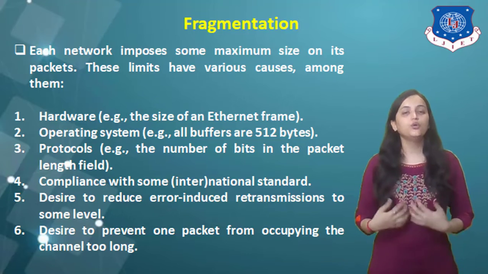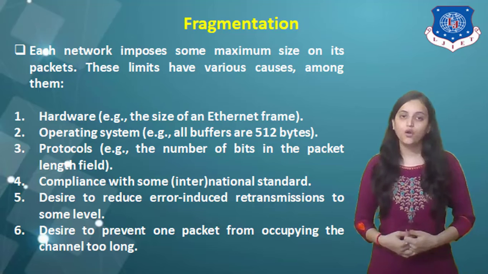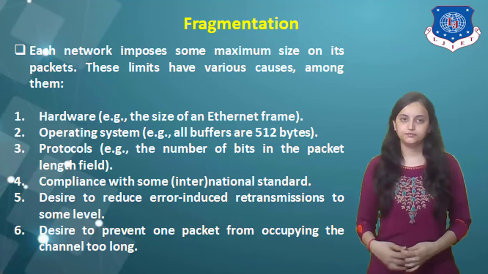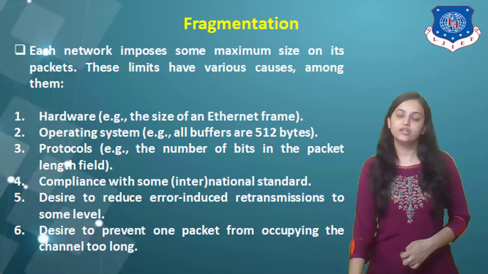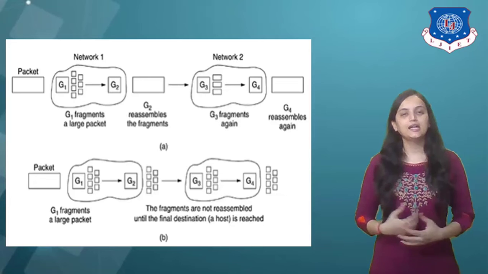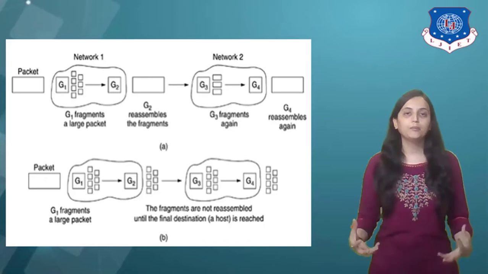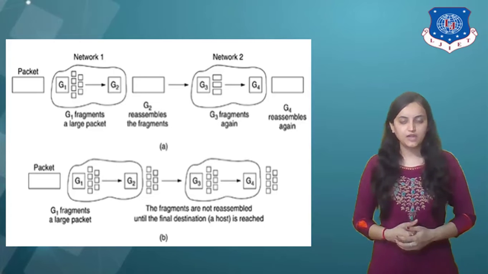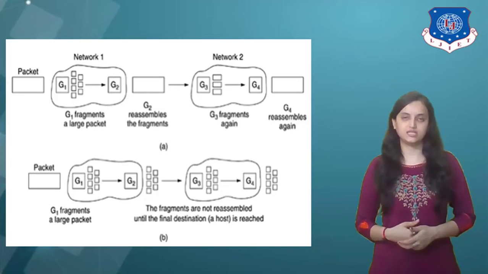So for that, two opposite strategies exist for recombining the fragments back into the original packet. So let us see which are these two strategies to recombine the original packets back. The figure indicates the two different strategies for recombining the packets. These two strategies are the first one, transparent strategy, and the second one, non-transparent strategy.